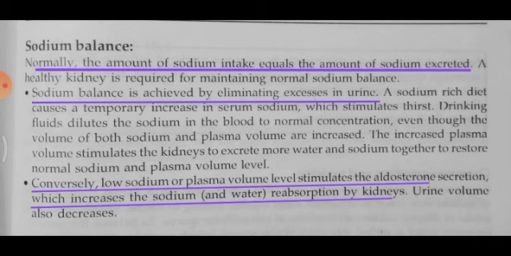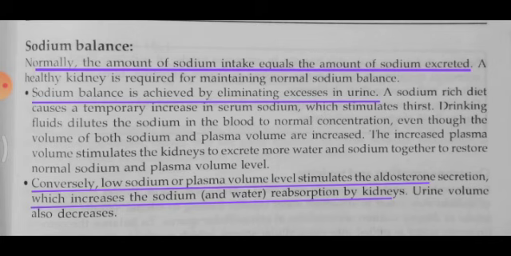Conversely, low sodium or plasma volume level stimulates aldosterone secretion. Whenever the sodium level is low in the plasma, it stimulates the secretion of aldosterone, a hormone from the adrenal gland. Adrenal and aldosterone both begin with the letters ALD, indicating it is secreted from the adrenal gland, which increases sodium reabsorption by the kidneys.